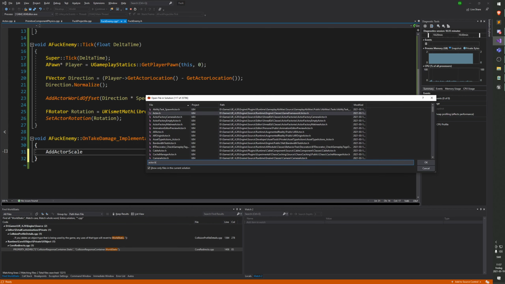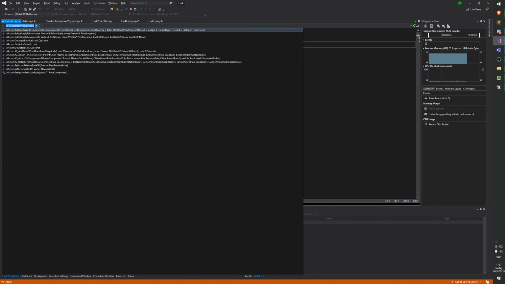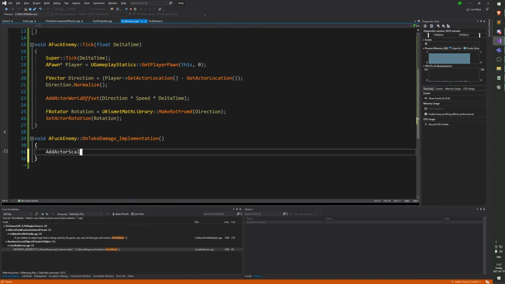Maybe there isn't just one that's adding. I know you can set it, but maybe you can't add. There's a set actor scale function. There's no add, there's only a set. So that sucks. We just have to set the actor scale. There's a get as well, so we can just get it and then add. I don't want to do that, I'm lazy. So we just have to do set actor scale 3D, and then get actor scale 3D.